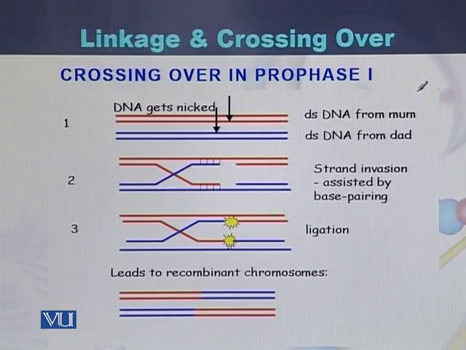This is the double-stranded DNA of the mother. This is the double-stranded DNA of the father. During meiosis 1, at chiasmata formation, a nuclease digests one of the strands, and by digesting the strands, these non-sister chromatids will exchange the parts.